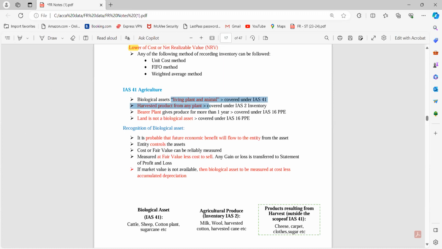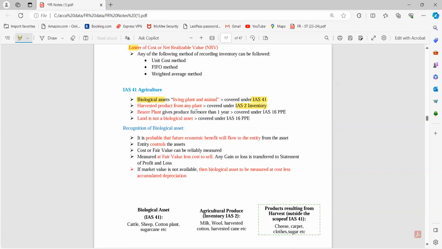So basically ये क्या कहना चाह रहे हैं कि yes, कोई living plant और animals जो होते हैं, they are covered under IAS 41. And yes, when that produce is separated from that plant, जैसे कि if we have apples on an apple tree, till then they are on the apple tree, they are covered under IAS 41. Whenever we pluck them, we stock them, so वो हमारे IAS 2 inventories में cover हो जाएगा.